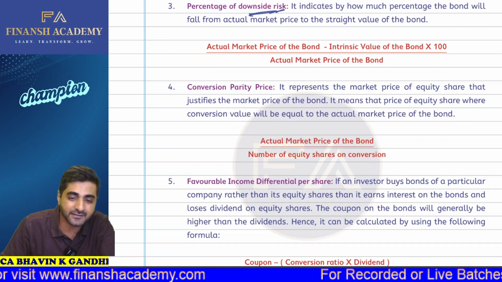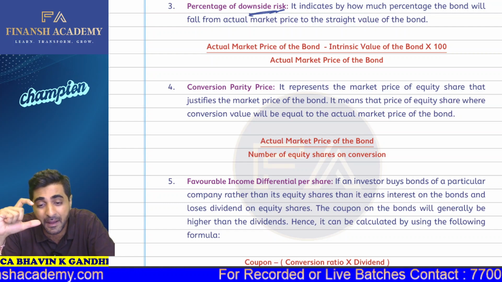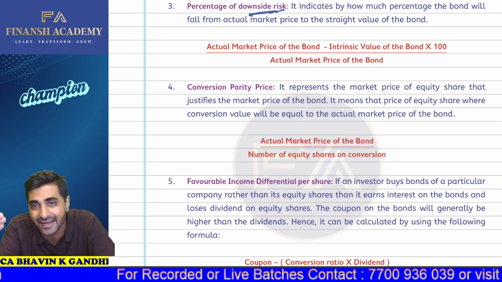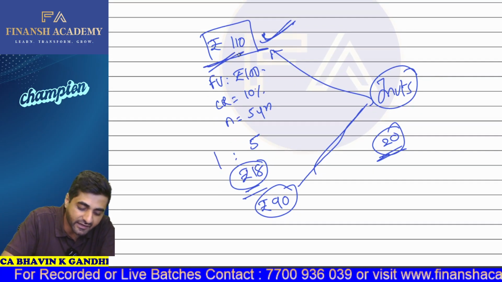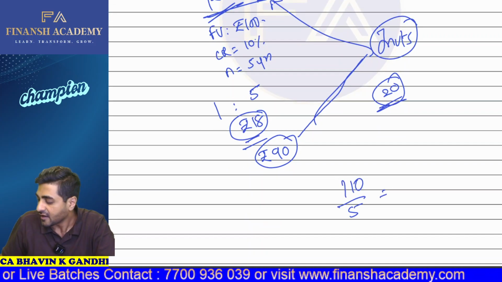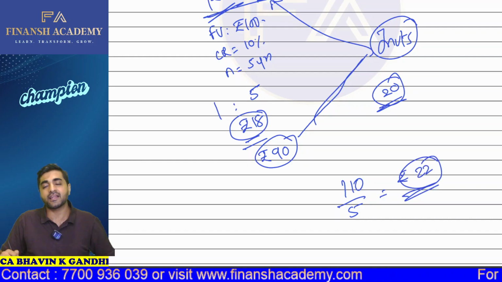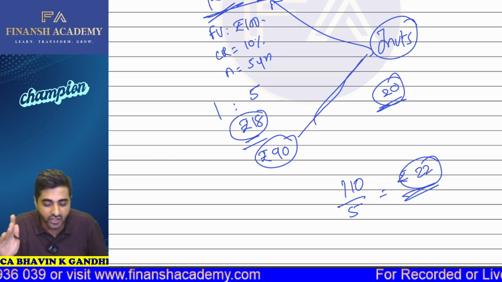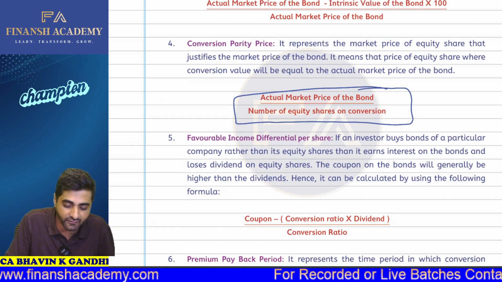Then what is the conversion parity price? Parity price means at what price the equity share should be traded to be at par with the bond. As you can check, the price of the bond is 110 and it is going to be converted into 5 equity shares. So if I divide 110 by 5, what will I get? Rupees 22. So as per conversion parity price, one equity share should actually be traded at 22 rupees in the market. That is what your conversion parity price tells you. Actual market price divided by the number of equity shares on conversion.